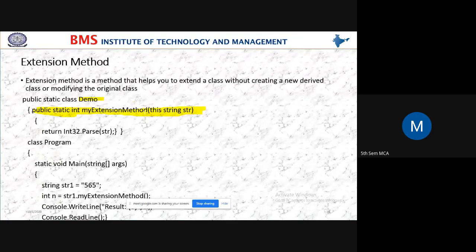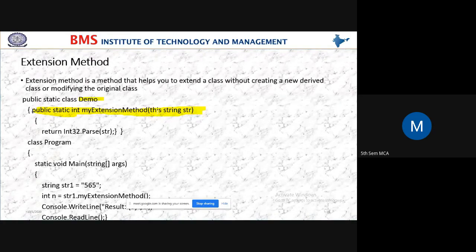Now you can ask me how to differentiate a normal method and the extension method. In the extension method, the argument list will be preceded with this keyword.